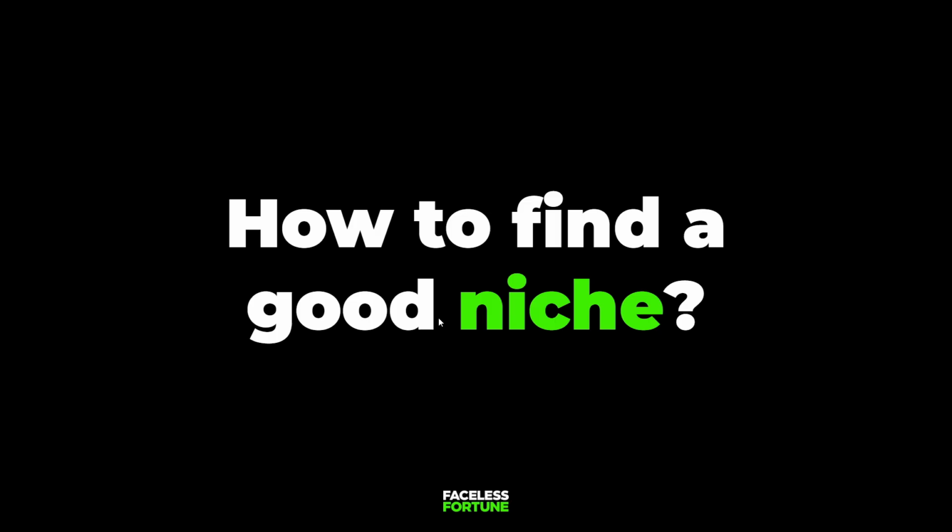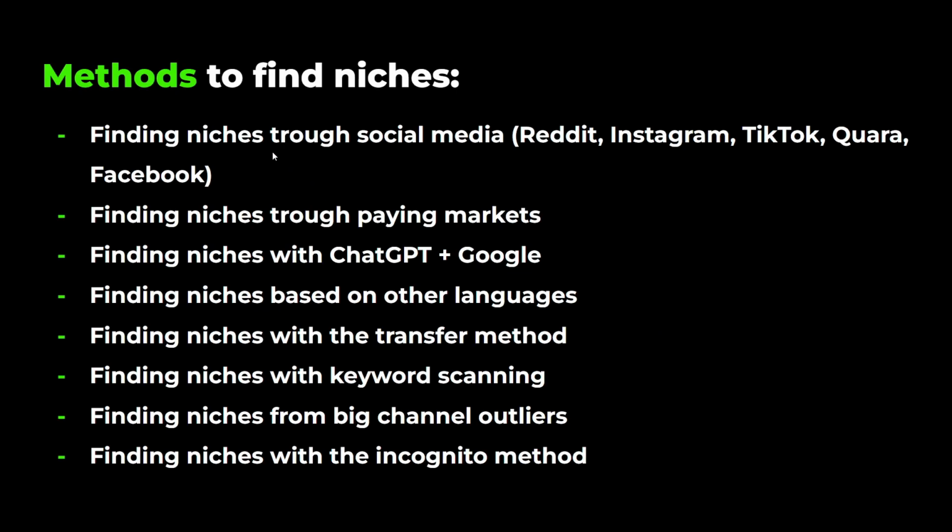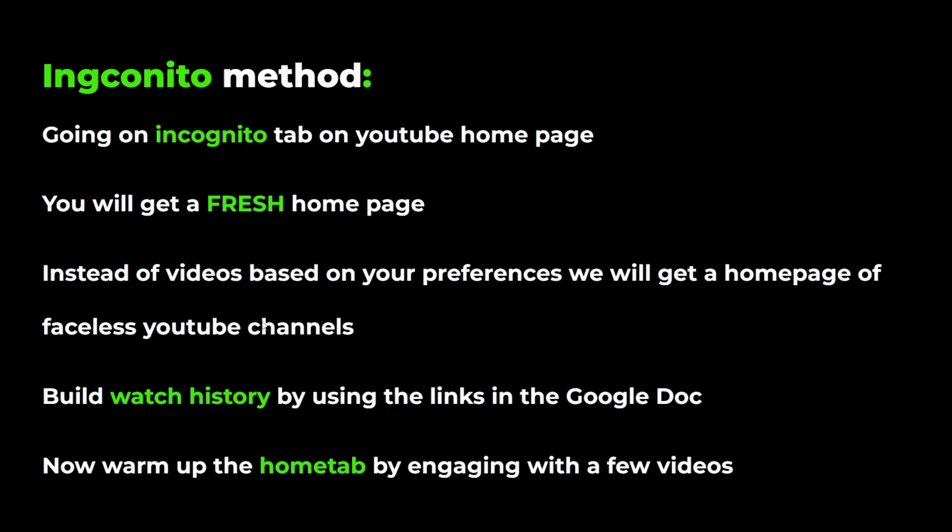Now, the methods I will not cover in this are the following: finding niches through social media platforms like Reddit, Instagram, TikTok, Facebook. I misspelled Quora there. Finding niches through paying markets, finding niches with ChatGPT plus Google, finding niches based on other languages, finding niches with the transfer method, finding niches with keyword scanning, finding niches from big channel outliers, and finding niches with the incognito method. The last one I mentioned is the one I'm actually gonna show, and this is the incognito method.